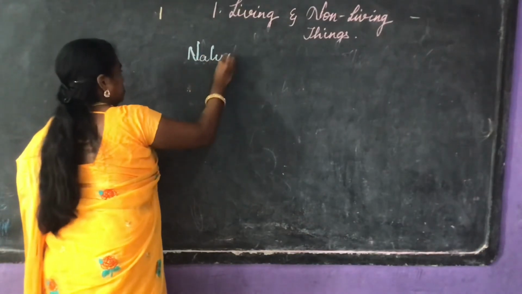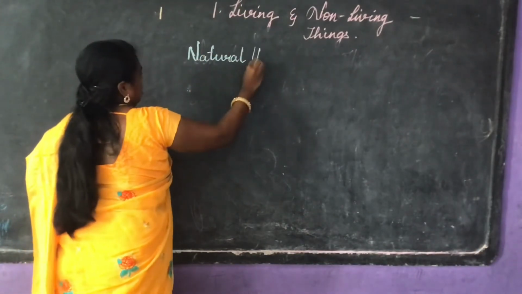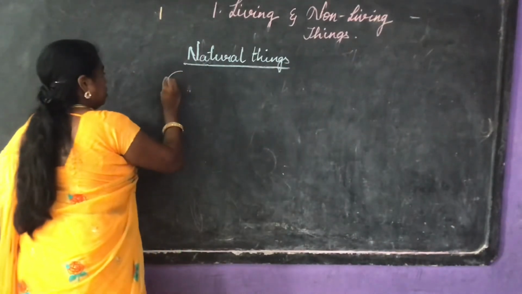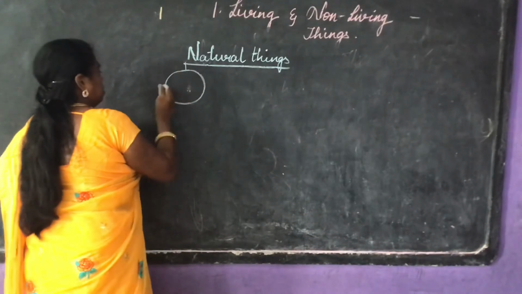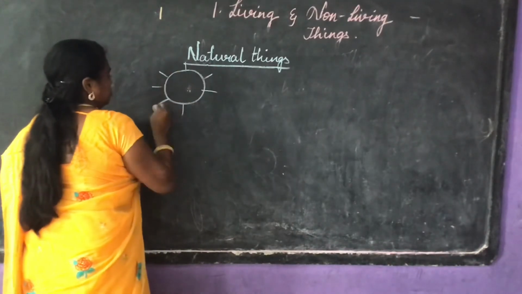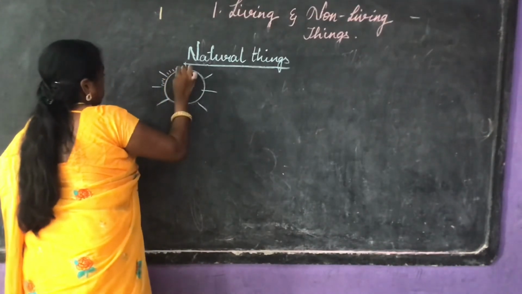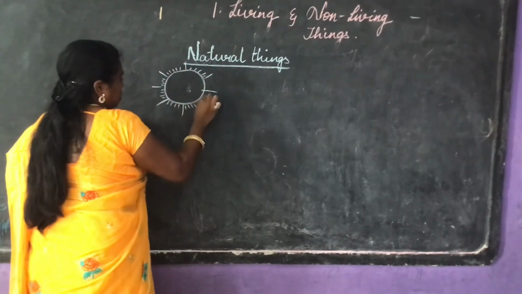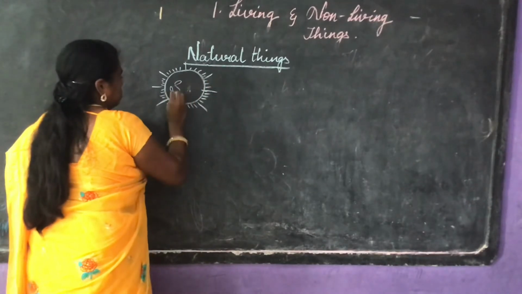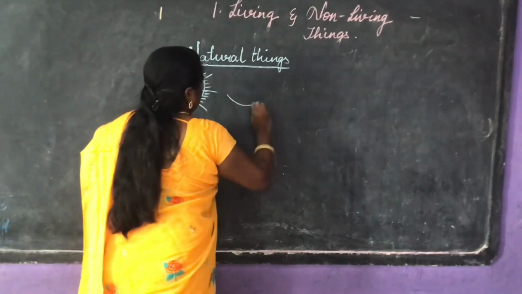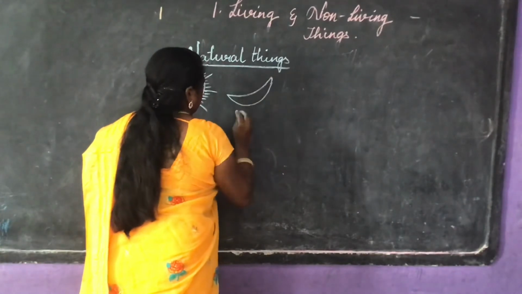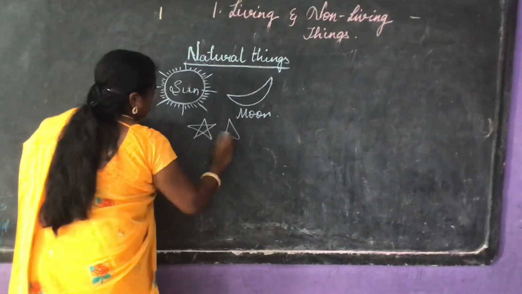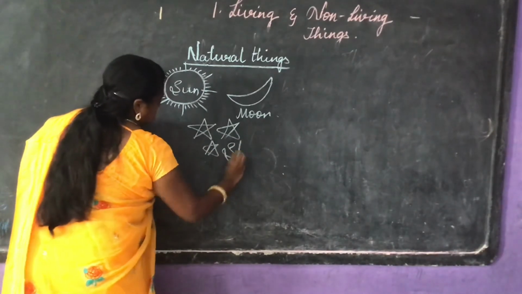Natural things: this is the sun. The sun occurs in nature. Moon, stars.